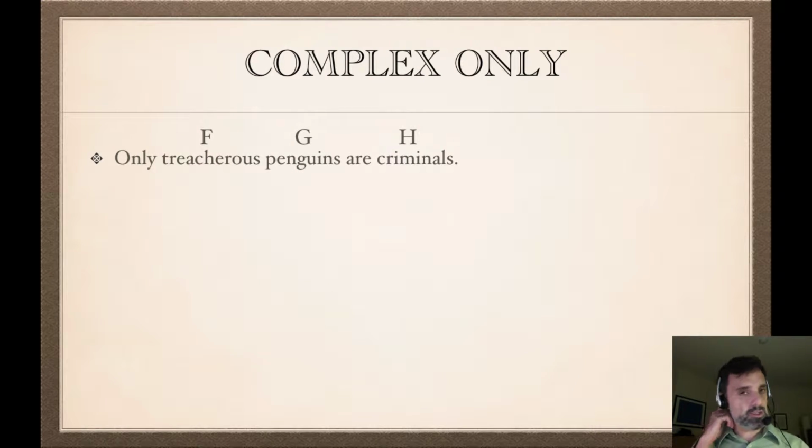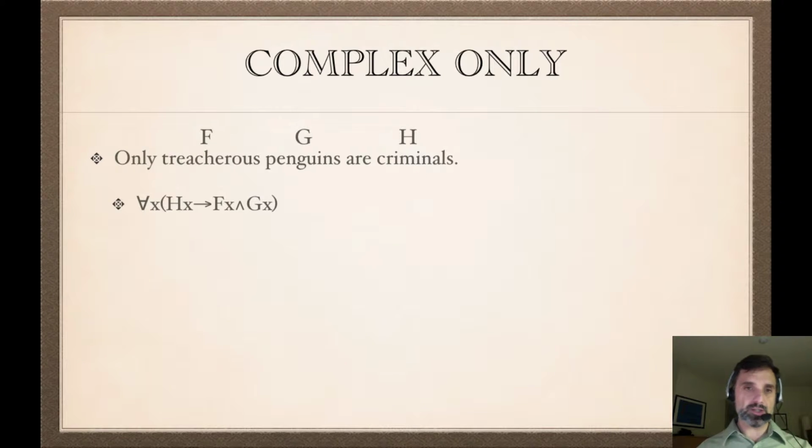So we'll have treacherous is F, penguin is G, and criminals is H. Remember, only F's are G. That's for all x, if gx then fx. One way to symbolize "only" is as a universal conditional, where the conditional is the opposite of "all." If it was "all treacherous penguins are criminals," it'd be for all x, if fx and gx then hx. With "only," the conditional reverses: for all x, if hx then fx and gx. So if you're a criminal, the only way you get to be a criminal is if you're a treacherous penguin, so if you're F and G.